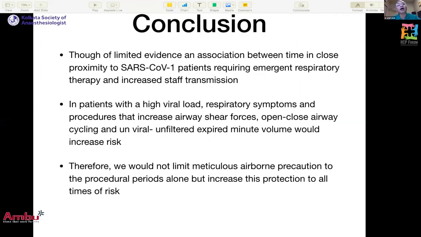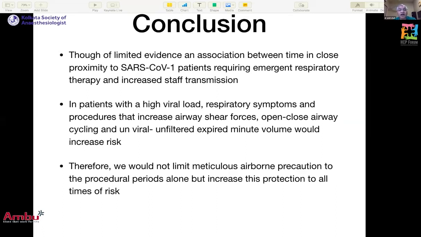In conclusion, I would say that though there is limited evidence on the association between the procedures and viral transmission, we have to be careful because they have been associated in the past with infection of healthcare workers.